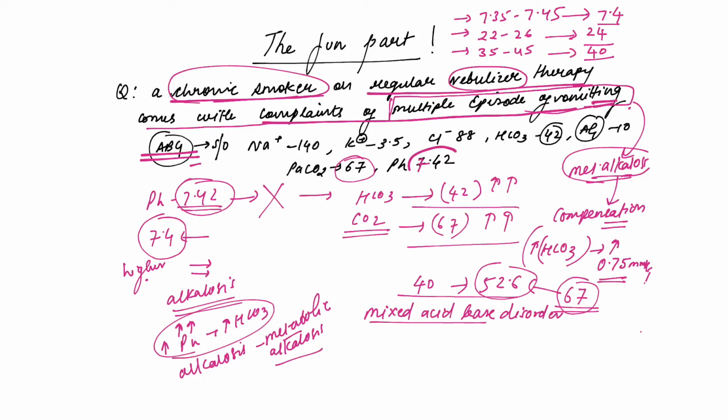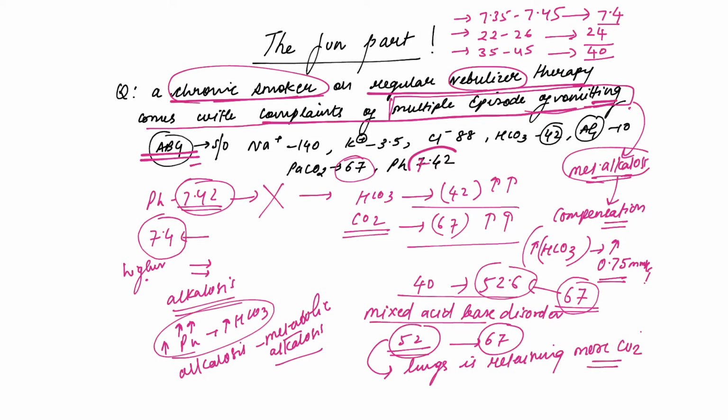So what is happening here? The PCO2 was supposed to be 52, but actually it's 67. So that means that the lungs are retaining more carbon dioxide than they are supposed to, right? It was supposed to just have 52 PCO2, but it is having 67 PCO2.